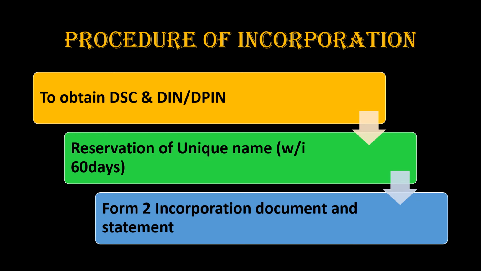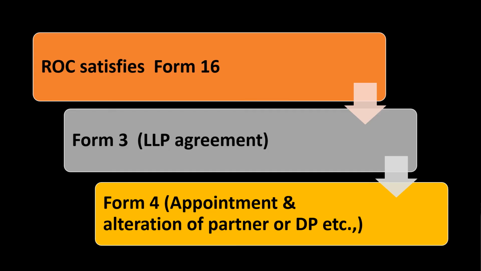Once the name is approved, then within 60 days you have to file Form 2, that is Incorporation Document and Statement. Along with Form 2, you have to attach the proof of address of the registered office of the LLP, the subscriber sheet and the consent of all partners. If the ROC is satisfied with Form 2, he will issue Form 16, that is the Certificate of Incorporation, within 14 days of filing Form 2.